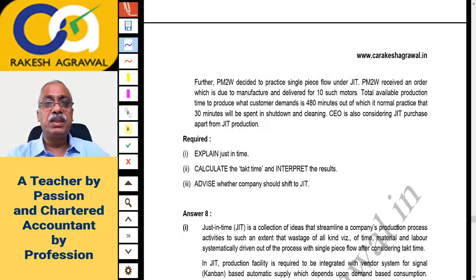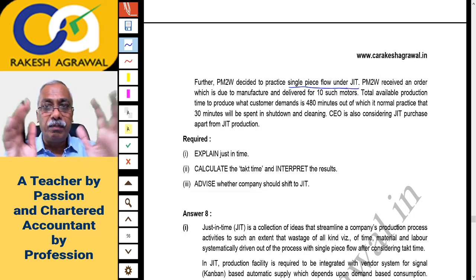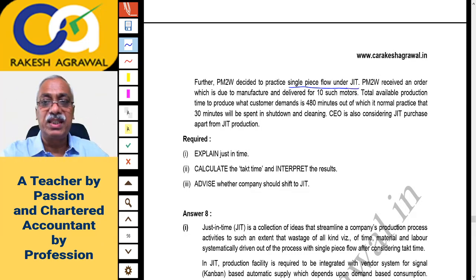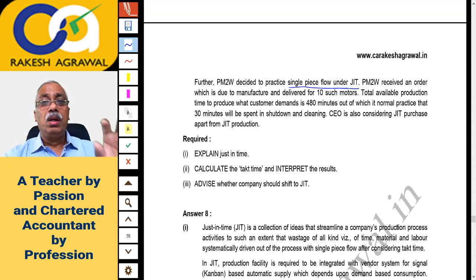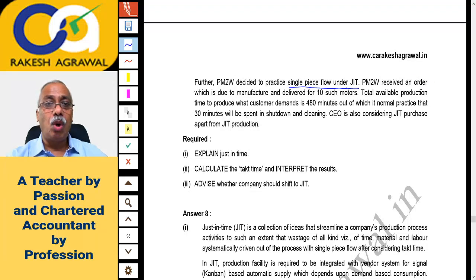Further, Pearson decided to practice single piece flow under JIT, right? One piece flow manufacturing. You have discussed this concept in the regular batch, right? Continuous flow, single piece flow manufacturing under JIT. Pearson received an order to manufacture and deliver 10 such motors, which means quantity 10.